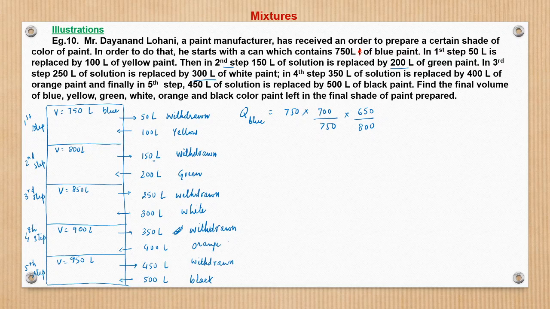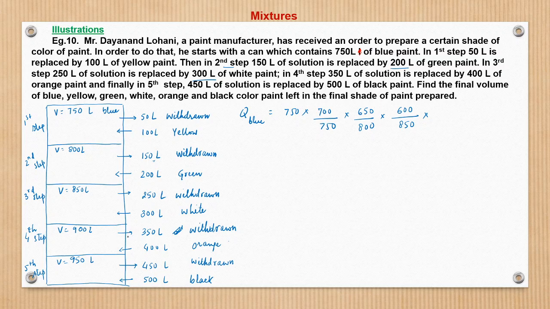With the addition of 200 liters of green, there is no change to the blue. Now in the third step, out of 850 liters, 250 liters goes out, so the blue which remains is 850 minus 250, which is 600 upon 850.